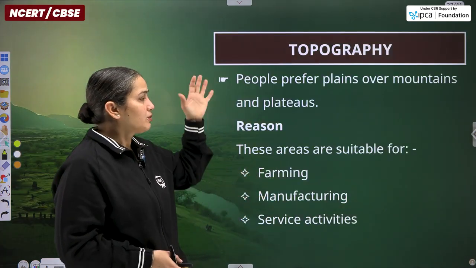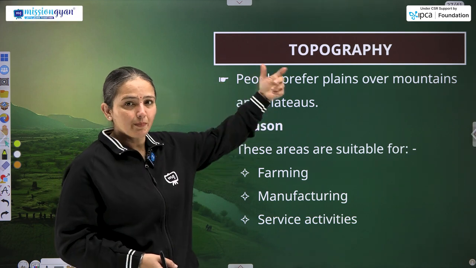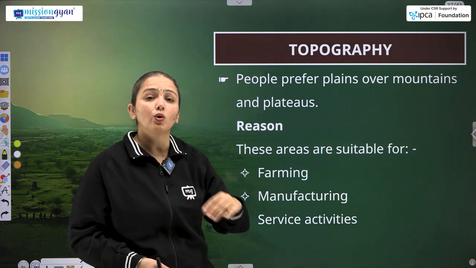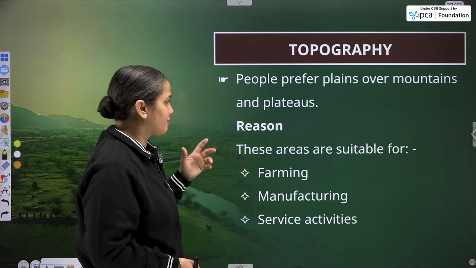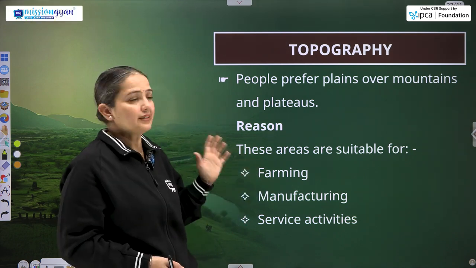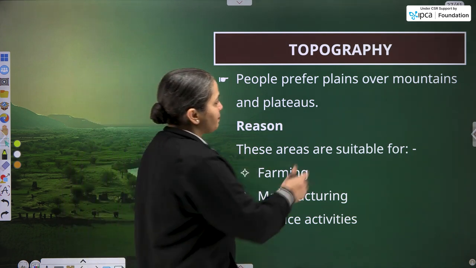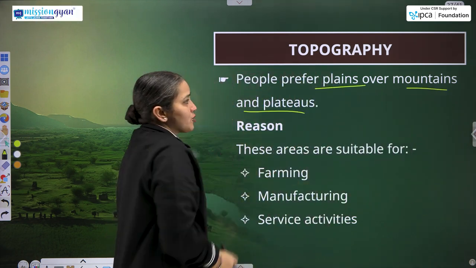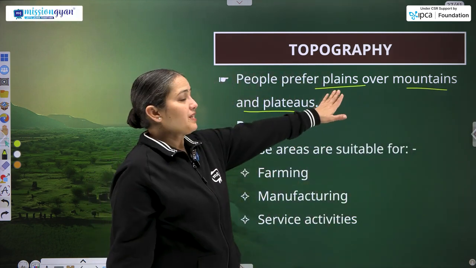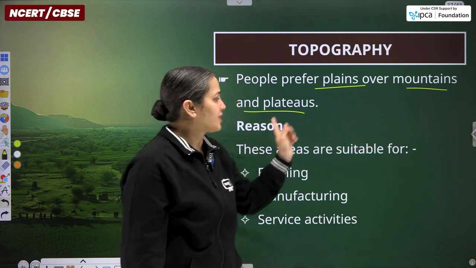Talking about the social and other factors, we will do it a bit later, because here we are going to discuss all these in detail. Almost the things that I have told you, but still you have to learn and understand also. So, people prefer plains over mountains, the example I was giving you, and plateaus. So, plains are the more preferable places as compared to mountains and plateaus.